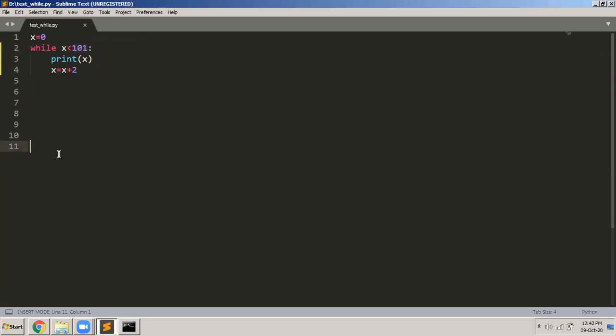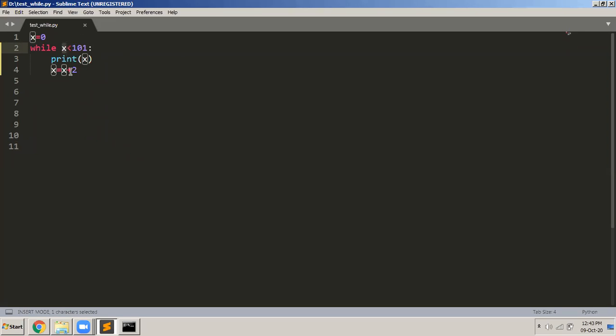Very simple program. So this is the program to display all the even numbers. So I start with x equal to 0. I check that x is less than 101. Please keep doing this. So check first iteration. What is x? x is 0. Is it less than 101? Yes, it is. Go inside, display the value of x. So first x is 0, so it will display 0.